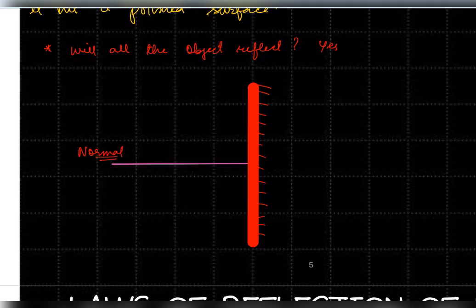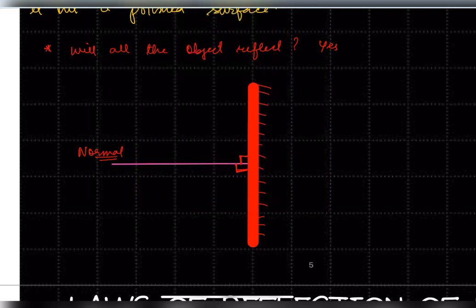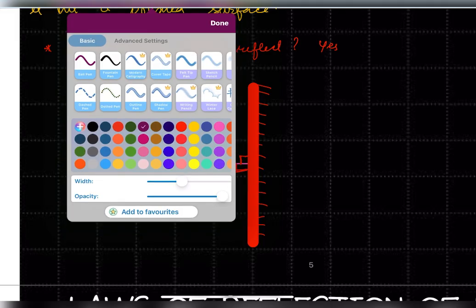What do you mean by normal? Normal is a line that is drawn perpendicular to the surface. If this is the surface, a line that is drawn straight perpendicular, that is normal. For now you understand this as normal. Now let's say a light is coming.